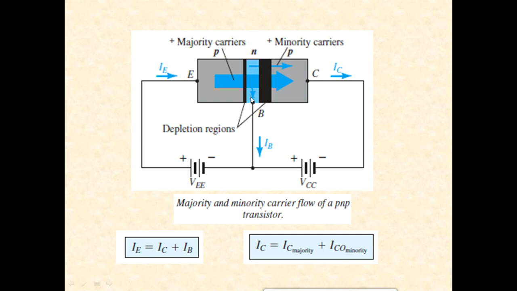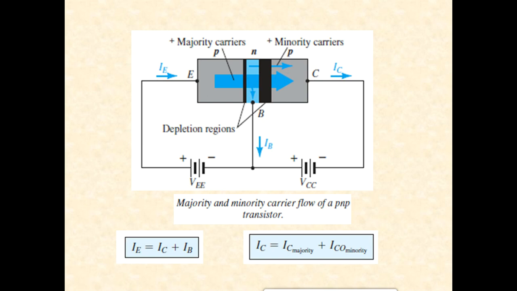Just to summarize again, holes from the emitter, which are the majority carriers, enter into the base region. Once they enter, they become minority carriers. The holes that entered the base region have two options. Either they can move like this or they can move into the collector.